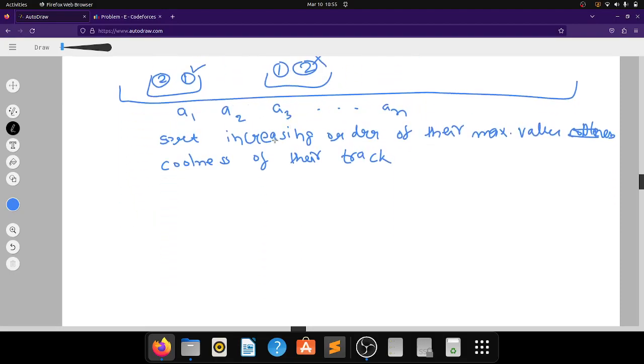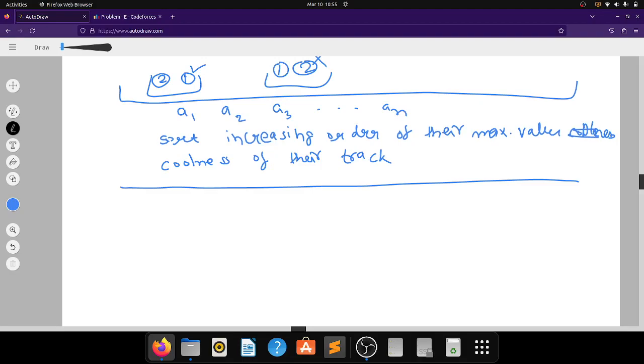After sorting this, we would like to decide which album we should choose first and which albums we should choose for later.